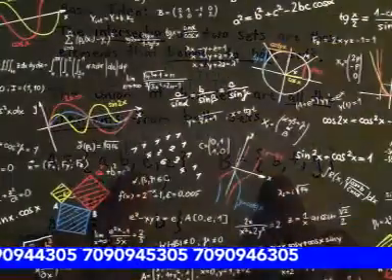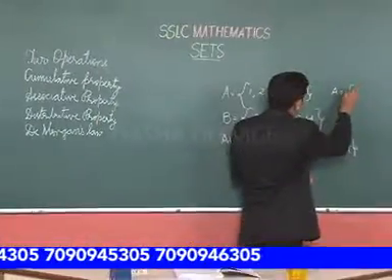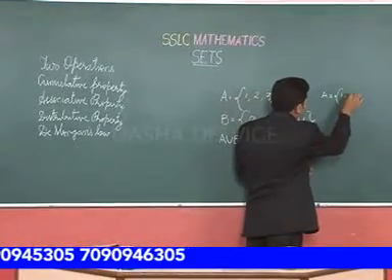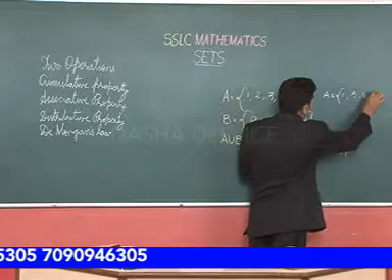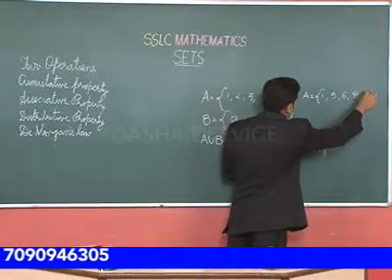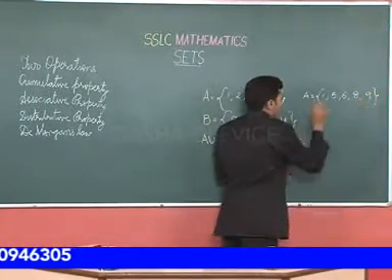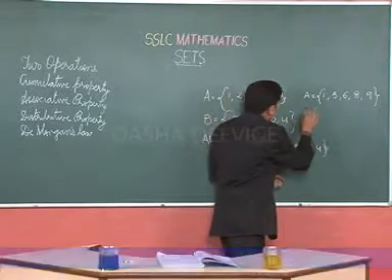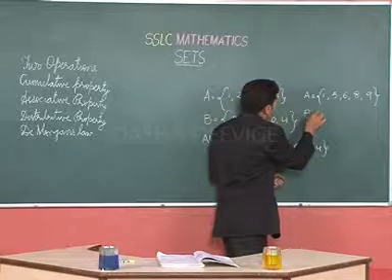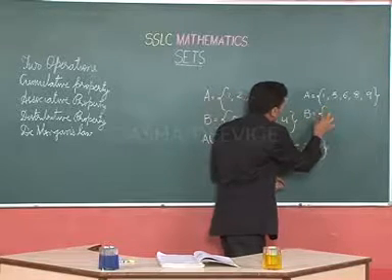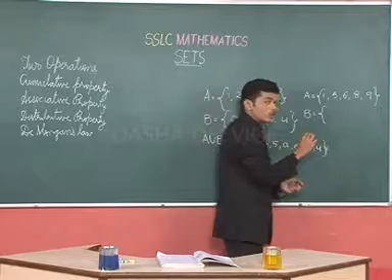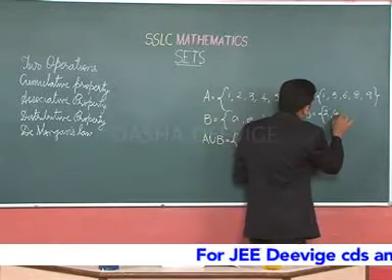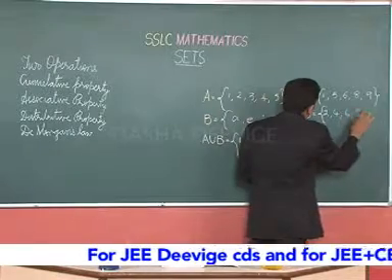Let A be a set of numbers 1, 5, 6, 8, 9. Now, B be a set of even numbers from 0 to 8, so 2, 4, 6 and 8.